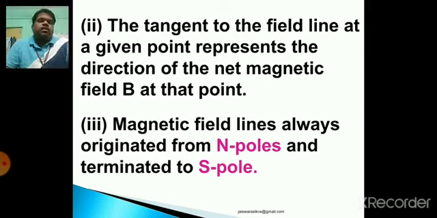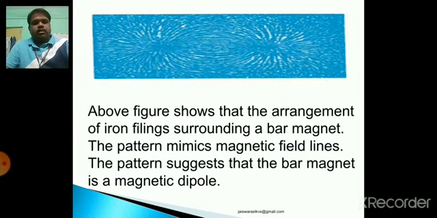And third one: magnetic field lines always originate from the North Pole and terminate at the South Pole. You are all familiar with the third point. Very nice. See next, this is the diagram mentioned in your NCERT textbook of Physics Part 1. This depicts that the above figure shows the arrangement of iron filings surrounding a bar magnet; the pattern mimics magnetic field lines.